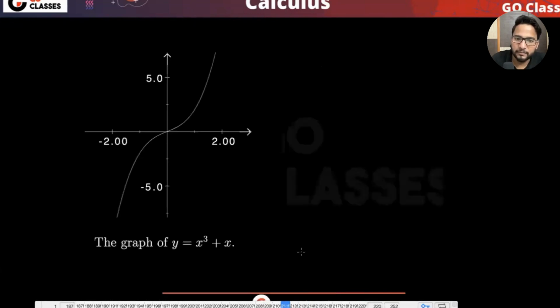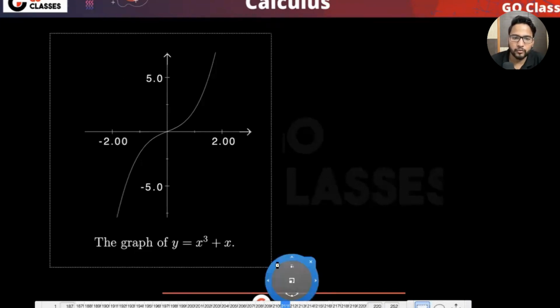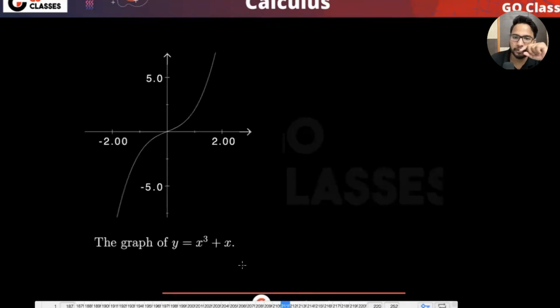Okay, in this example, it is not becoming stationary. Yeah, that is a good point to compare, I think. So basically, we have seen two examples. Here, this is a graph of x cube plus x. Here, f dash x was positive, right? F dash x was how much? Do you remember? If you differentiate it, it will be 1. So f dash x is actually positive.